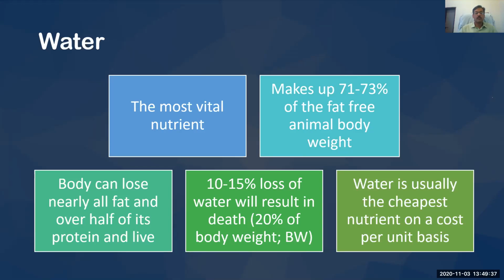I mean, this is how important water is, and that's why nature is so kind. It provided water to us at a very cheap rate. Among all nutrients, water is the cheapest nutrient on a cost per unit basis. This is the cheapest nutrient available in the world when compared with other nutrients. Even if we compare it with bottled water, it is still cheaper than the other nutrients.